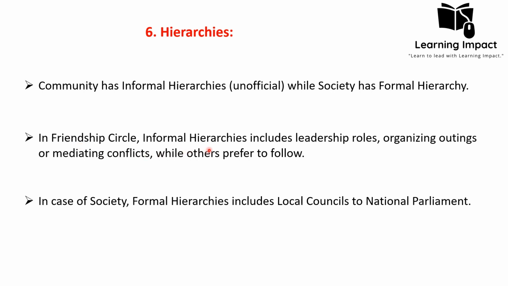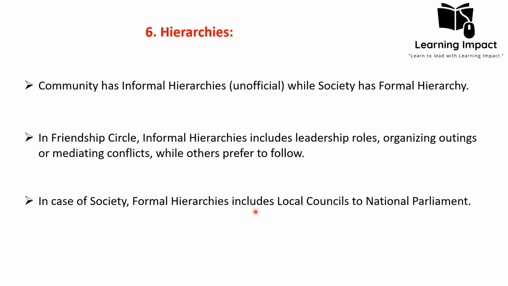For example, a friendship circle is a kind of community. There are informal hierarchies. For example, a friend who has leadership skills takes the role of leadership. Other friends who are good at organizing take the role of organizing outings, and others who are good at mediating take the role of mediating conflicts, while others prefer to follow. So these hierarchies are not according to official documents, but it is how people perceive individuals in that community, and they have been assigned that role. So the hierarchy in a community is based on informal criteria, while in the case of society, it is based on formal hierarchies.